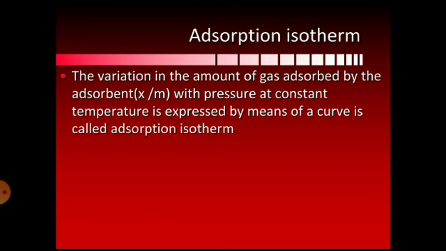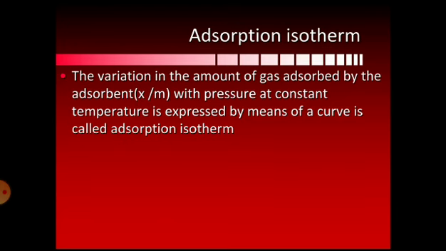So what is adsorption isotherm? The variation in the amount of gas adsorbed by the adsorbent with the pressure at a constant temperature, expressed by means of a curve, is called adsorption isotherm. It means that by keeping the temperature constant, how much amount of gas is adsorbed on the adsorbent by varying the pressure is known as adsorption isotherm, and it is given by a curve, and that curve is called an adsorption isotherm.